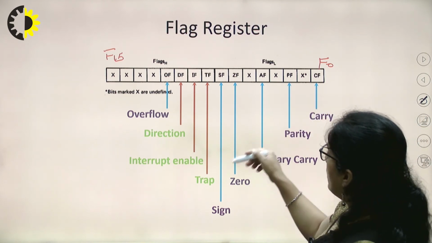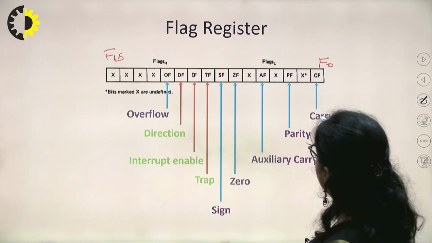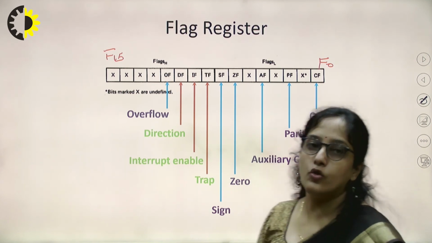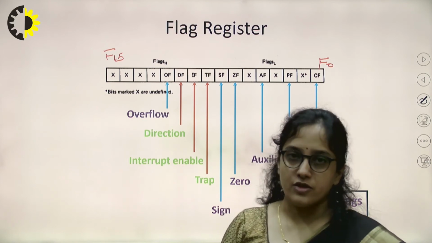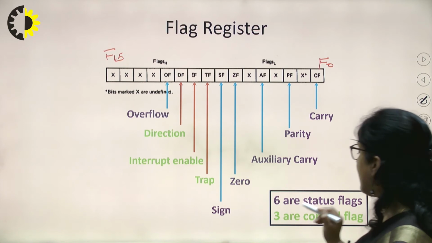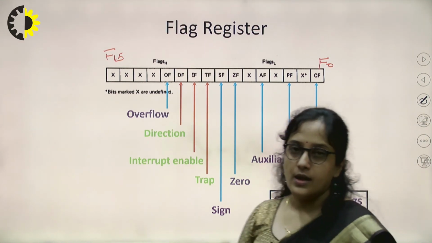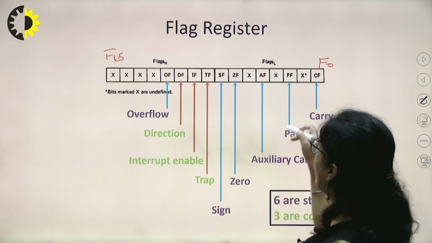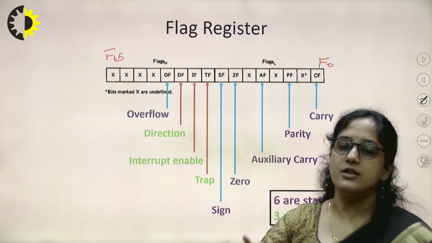These, carry, parity, auxiliary, zero, sign and overflow, are the status flags. And these three, direction, interrupt enable and trap, are the control flags. We already discussed carry, auxiliary, parity, sign. These 5 flags are same as that of 8085.